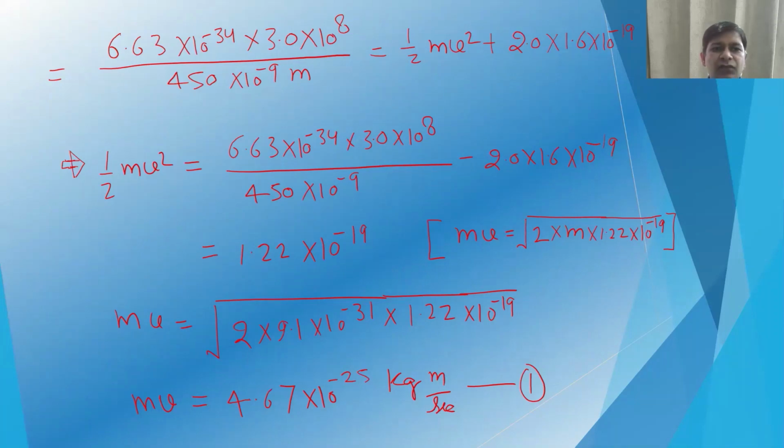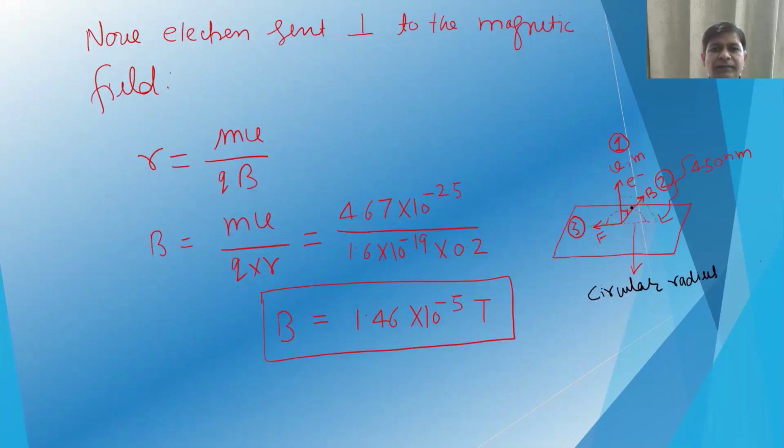If you multiply both sides by m and then 2 goes to the other side, mv will be 2 into 9.1 10 to power minus 31 into 1.22 10 to power minus 19. So mv will be 4.67 10 to power minus 25 kilogram meter per second. We can call this equation 1.